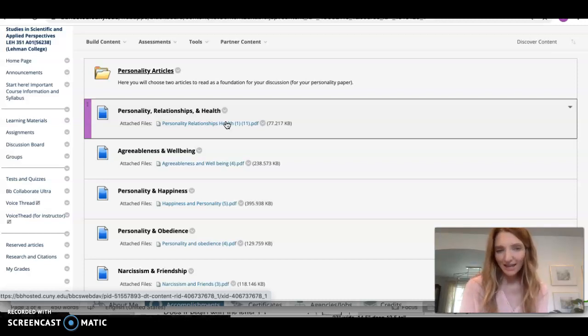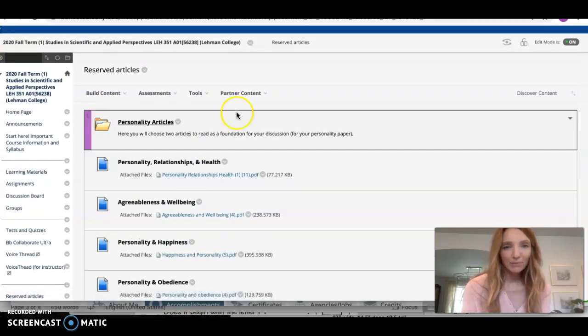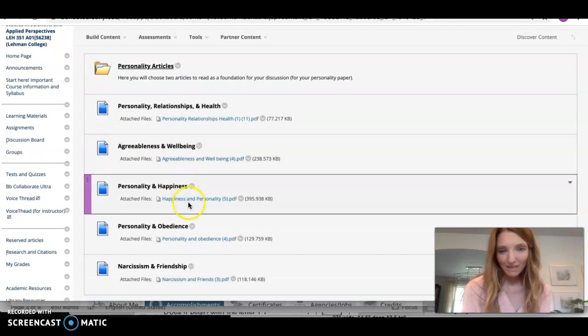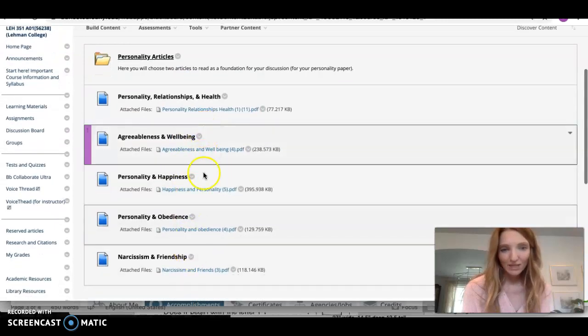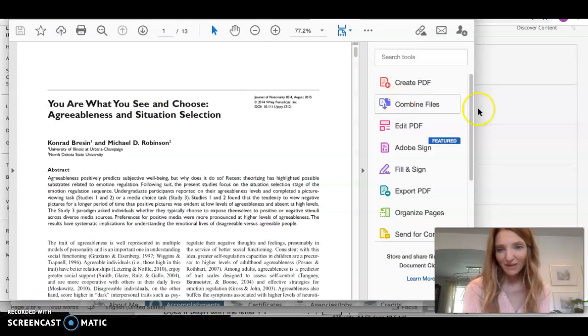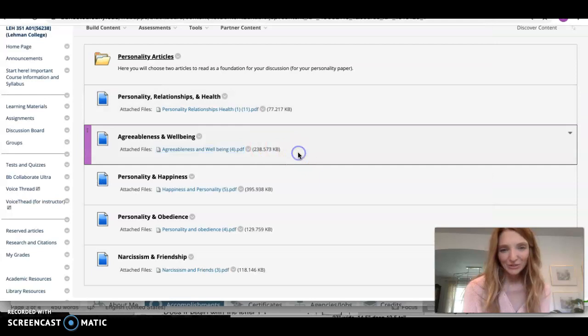So please try again. Come into Blackboard, go under reserved articles, and then I have literally uploaded them individually for you. Pick two of these, and you've got to be able to, it's just going to do a drop down here, and then it's going to open it up. Okay, so some kind of program should open up a PDF on your computer.